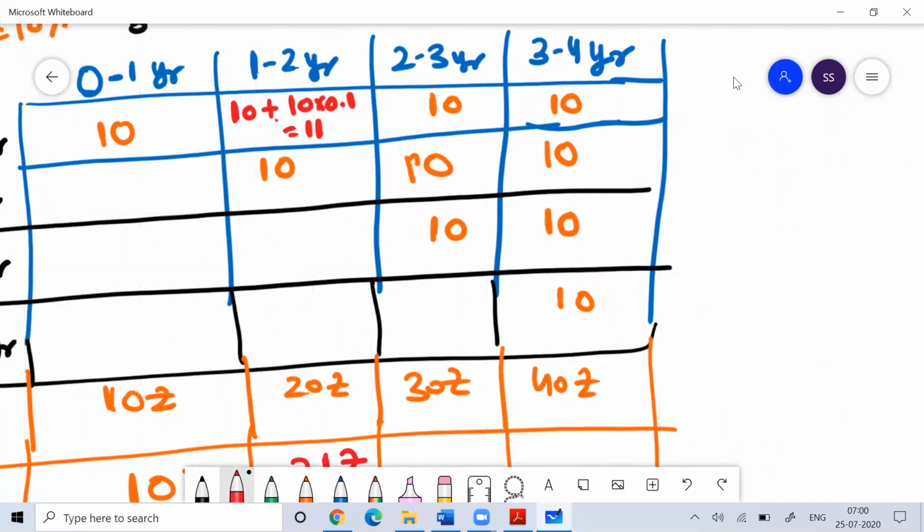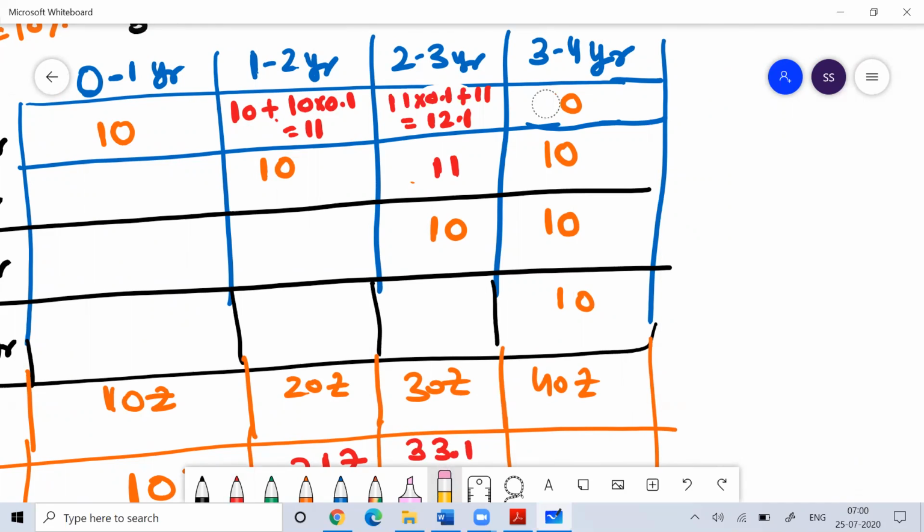Similarly, this 10 will not be 10 here. On this 10 and this 11, you get an interest of 10%. If you calculate, you'll get 12.1. This 10 will become 11, so this will become 33.1 rupees.